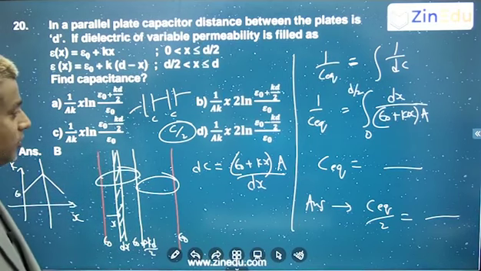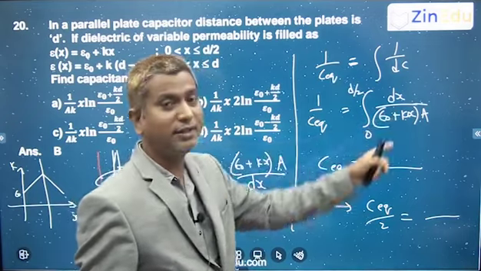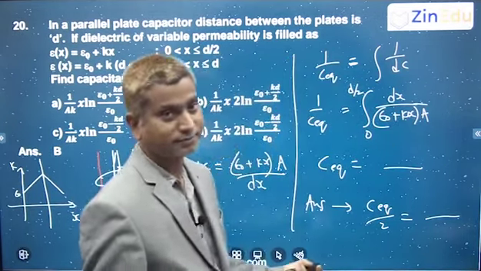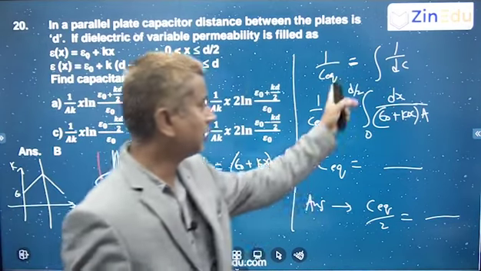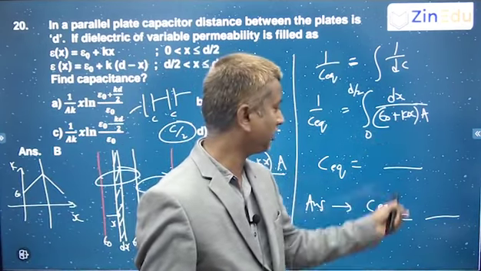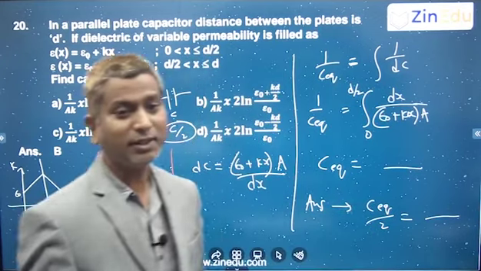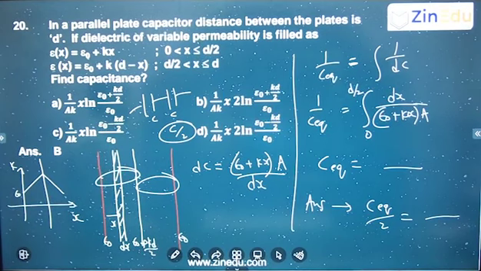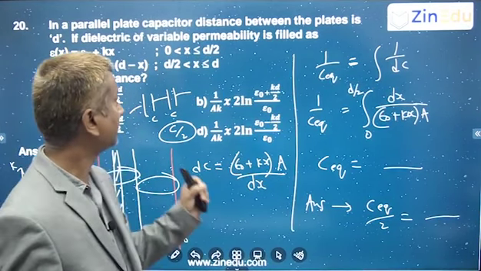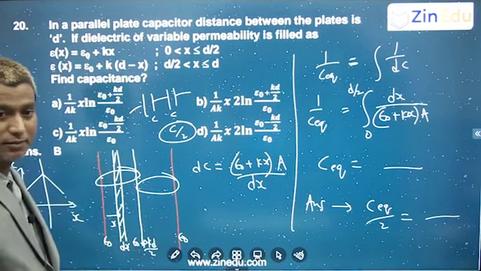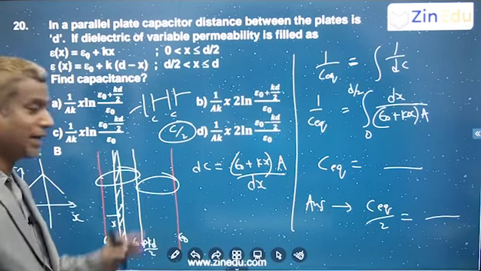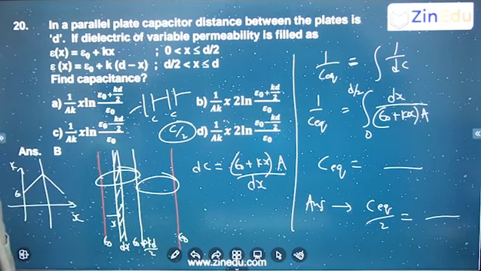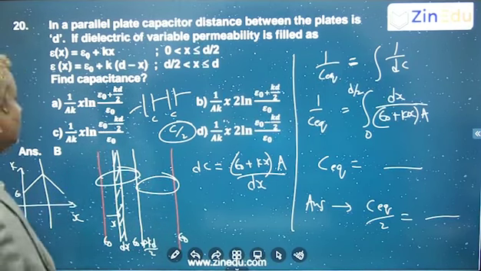So here you can integrate this: ln of (epsilon naught plus kx) by k, correct? Substitute the limits and you'll get the value for C equivalent. After that, C equivalent by 2 will be the answer. Clear? So nice question, with variable permittivity. How the dielectric is increasing, the same way it will decrease. Okay, all right, fine.